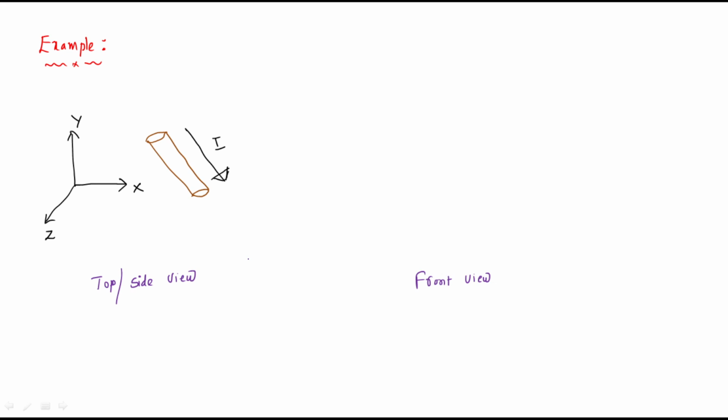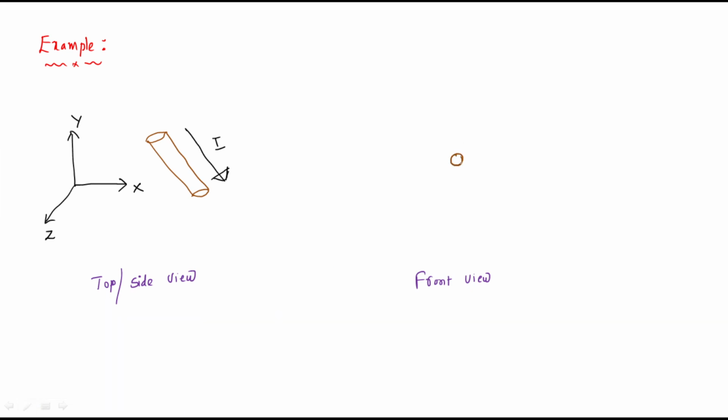So a long wire exists that carries a current I amperes. We all know the current is a constant current. So we need to find out how much the magnetic field intensity is at a distance r. For that I would like to consider the front view of that conductor.